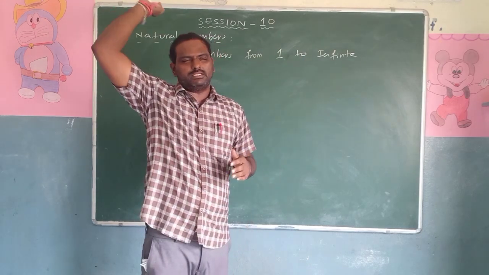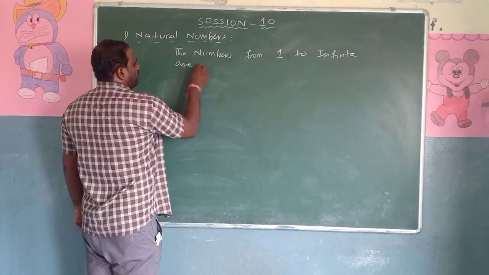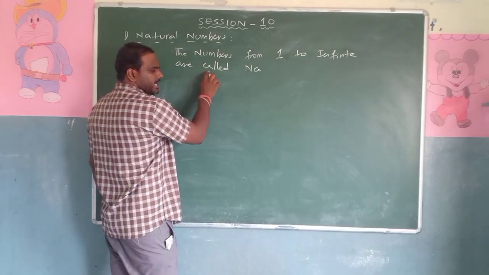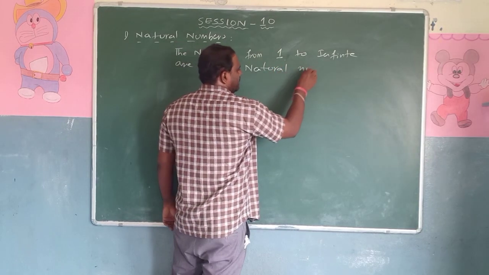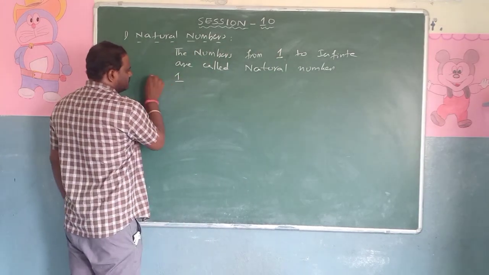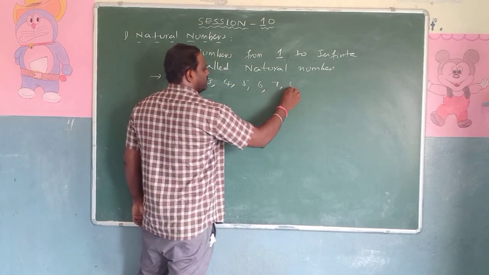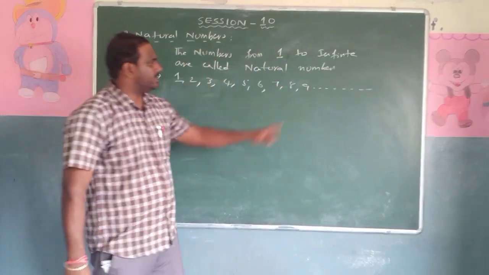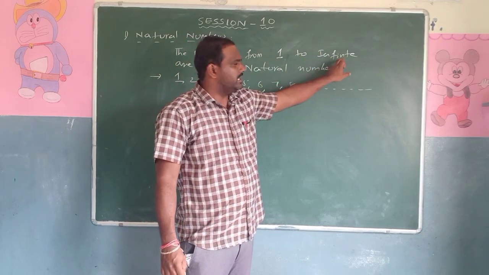More numbers are there. Any numbers where we don't know the last number are called natural numbers. So how to write that: 1, 2, 3, 4, 5, 6, 7, 8 and so on. We don't know the last number. That's why it is called infinite. Spelling: I-N-F-I-N-I-T-E.